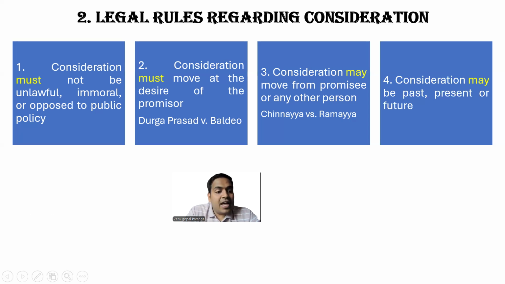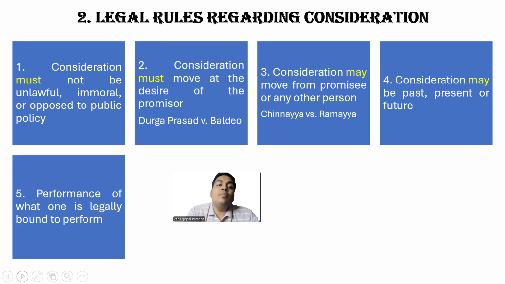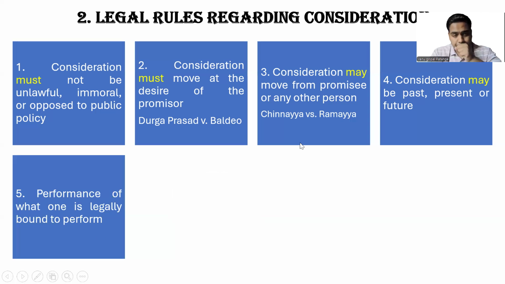Next, we have performance of what one is legally bound to perform. Let us say a collector wants to do his duties. A police officer should do his duties. A lawyer should do his duties. A doctor should have done his duties. So what they are legally supposed to do, that performance cannot be considered as consideration, right? So performance of what one is legally bound to perform will not be considered as consideration.